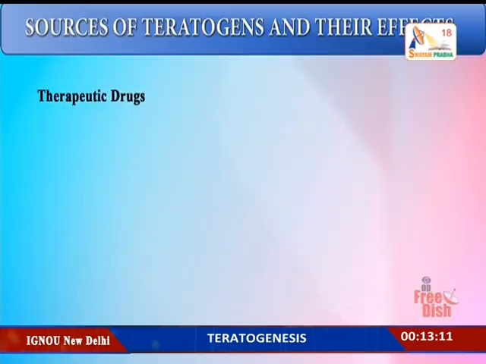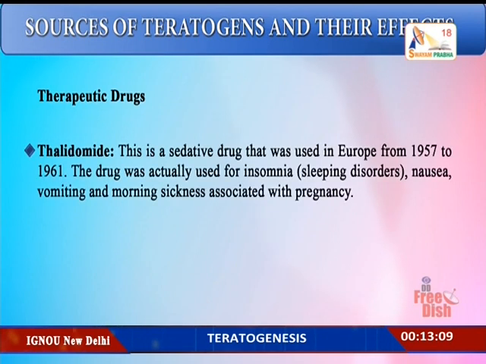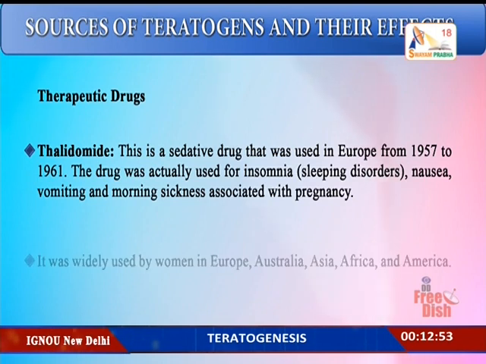Therapeutic drugs. One example that we had already given was thalidomide. This was a sedative drug. It was used in Europe from 1957 to 1961. The drug was used for insomnia, that is sleeplessness, and for nausea, morning sickness and vomiting associated with pregnancy. It was widely used by women in Europe, Australia, Asia, Africa and also America.